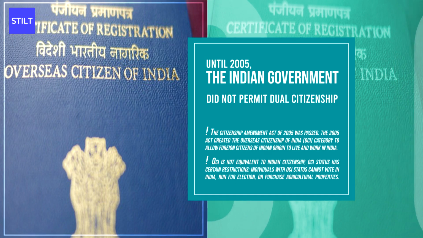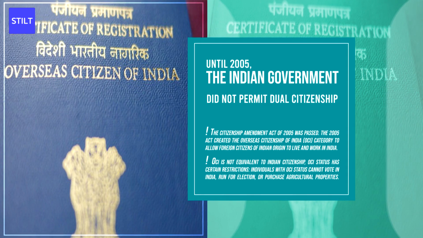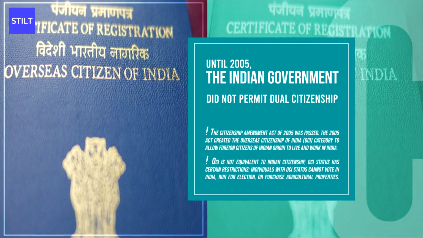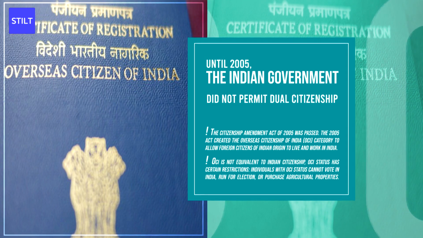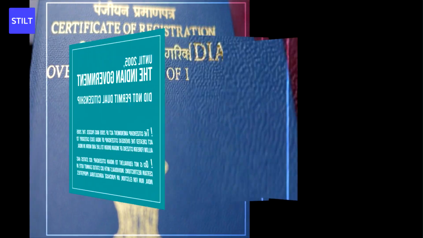However, OCI is not equivalent to Indian citizenship, and most countries do not consider OCI to be a citizenship of another country. OCI status has certain restrictions. Individuals with OCI status cannot vote in India, run for election, or purchase agricultural properties, among other things.